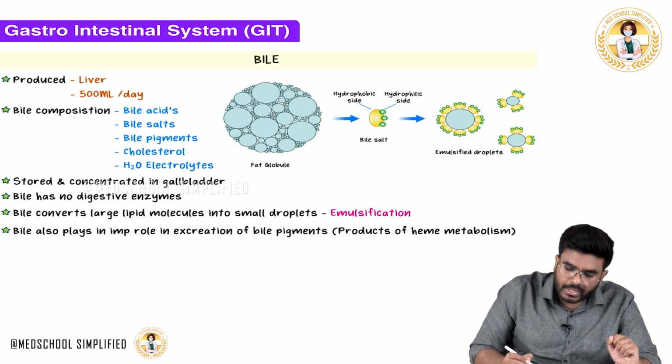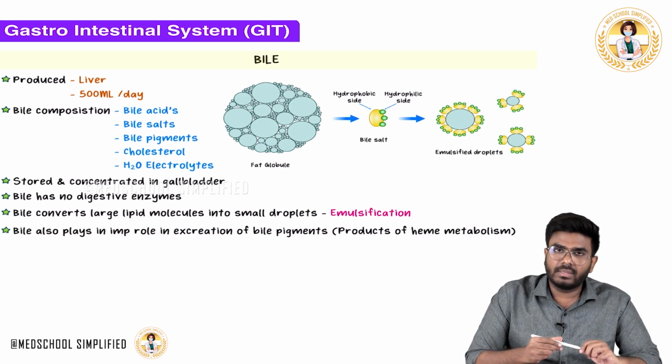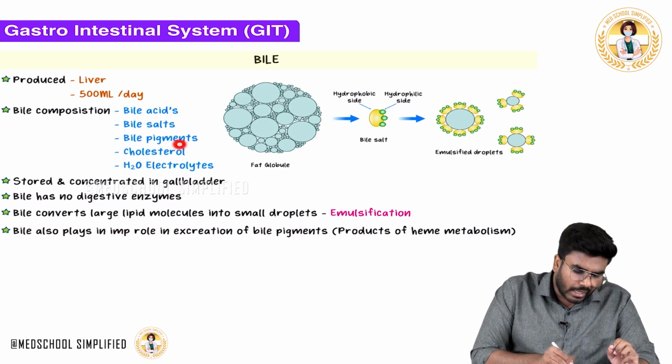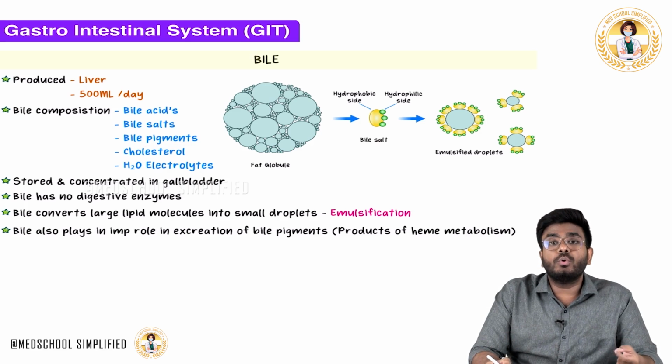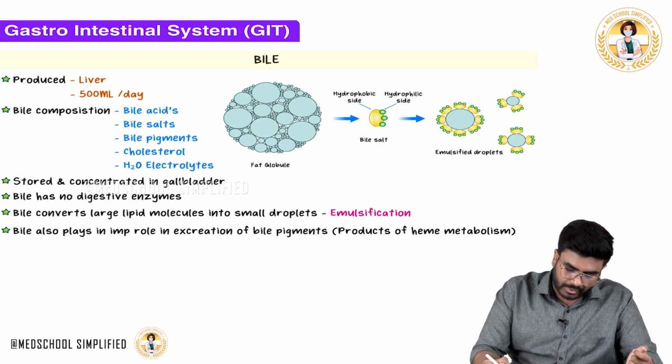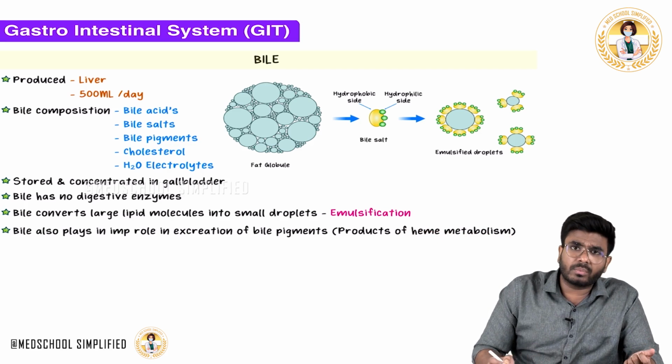What are the bile pigments? Bile pigments are bilirubin and biliverdin. These bile pigments, bilirubin and biliverdin, are produced due to heme metabolism. They are produced due to what? Heme metabolism. So what exactly is this heme metabolism?